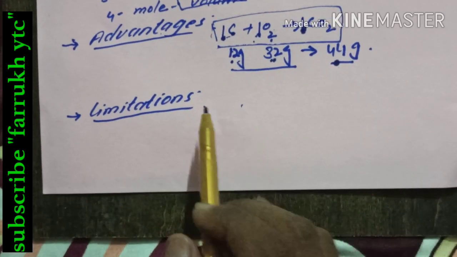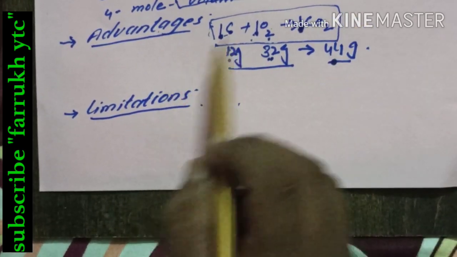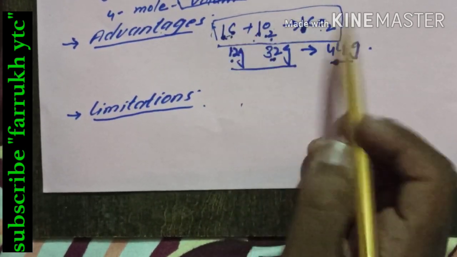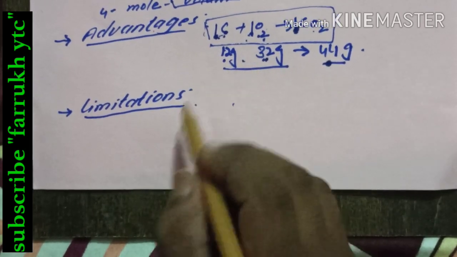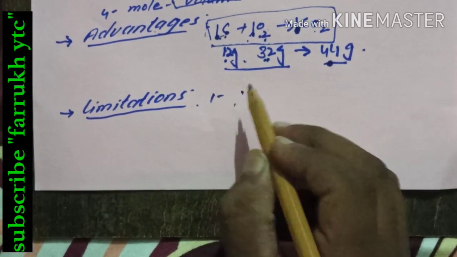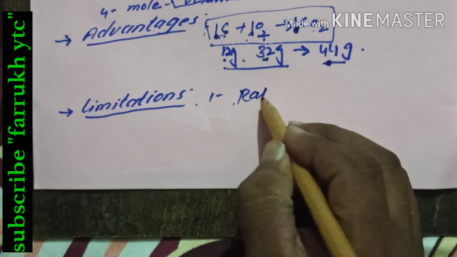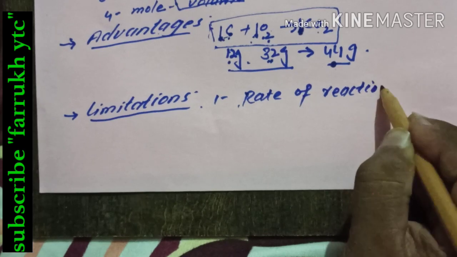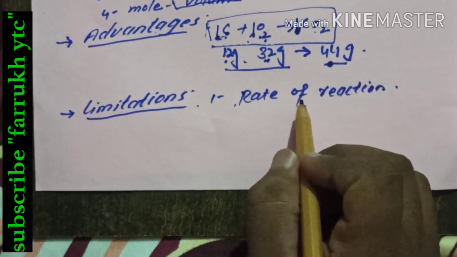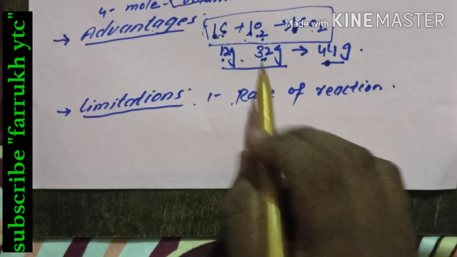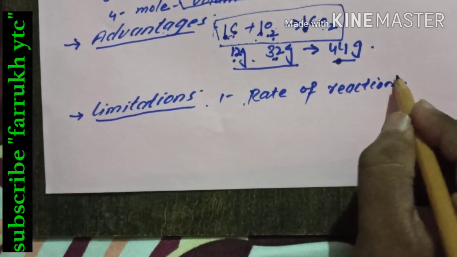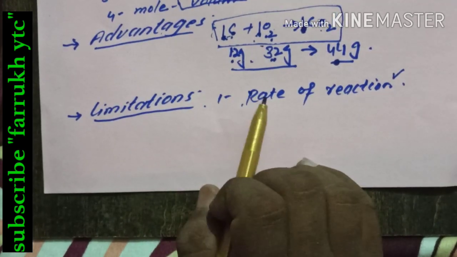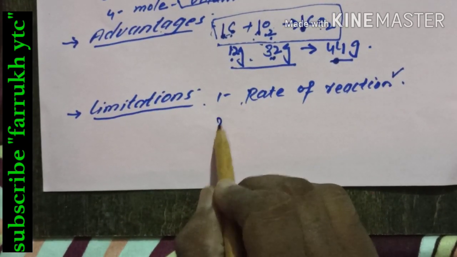Now we are moving towards some limitations. If we see the equation carbon plus oxygen gives carbon dioxide, this equation tells us about the number of moles and the mass, but there are certain limitations. For example, it will not tell us about the rate of reaction, meaning with how much speed the reactants are converting into product, which is known as the rate of reaction. This stoichiometric equation cannot tell us about the rate of reaction.